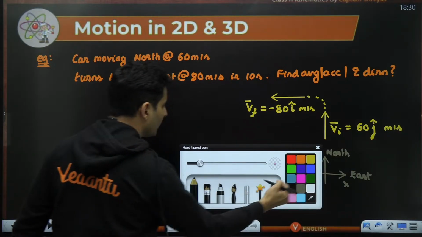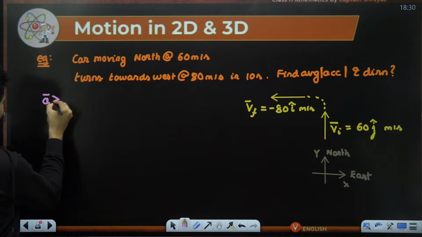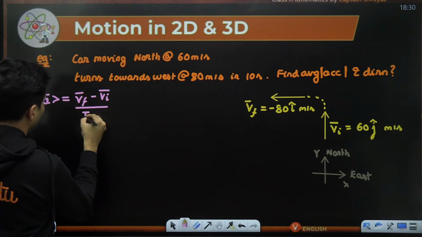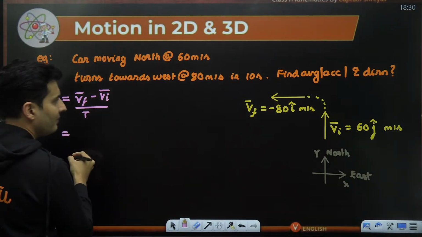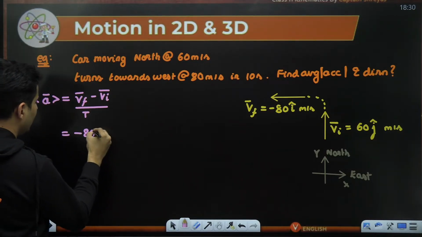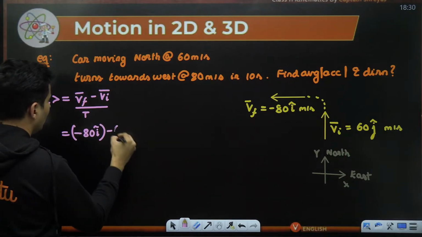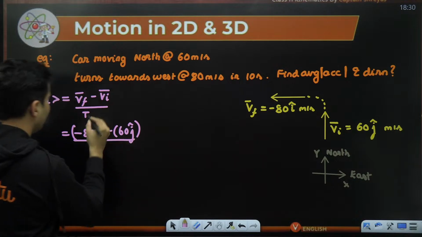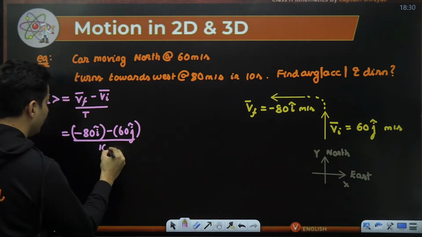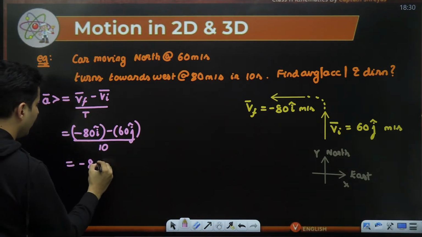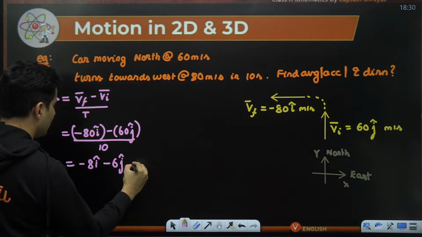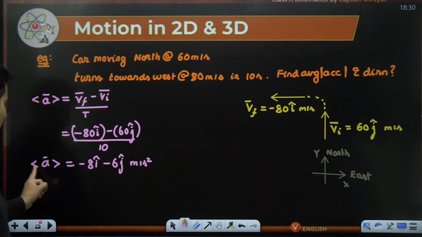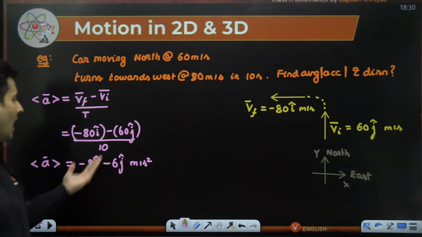That's it, guys. So if I want to find average acceleration, it is final minus initial velocity divided by the time taken. So as you can see, final velocity is minus 80 i cap. Initial velocity is 60 j cap. The whole thing divided by the time. Time is given to be 10 seconds. So this will be minus 8 i cap minus 6 j cap meters per second square. That is your average acceleration, but it is in i cap and j cap.